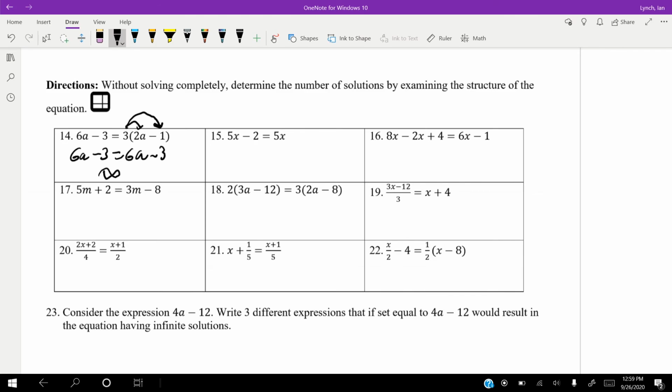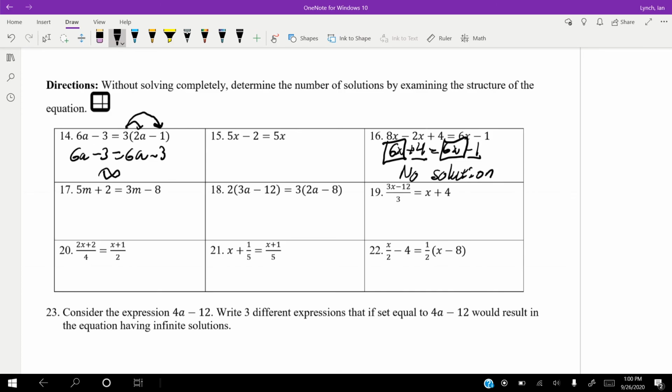On number 16, I need to combine my like terms first because there's no distribution. 8x minus 2x gets us 6x plus 4 equals 6x minus 1. Well, this is no solution. I mean, we can see that. We have the same x on both sides, 6x on both sides. But on one side, we're adding 4, and on the other, we're subtracting 1. These can never be equal, no matter what we do.